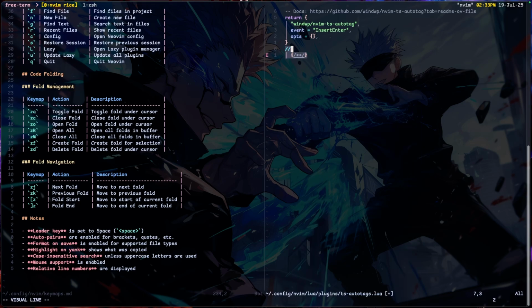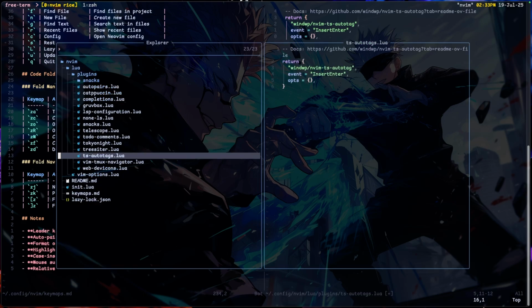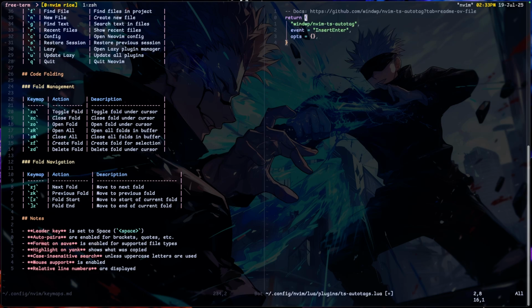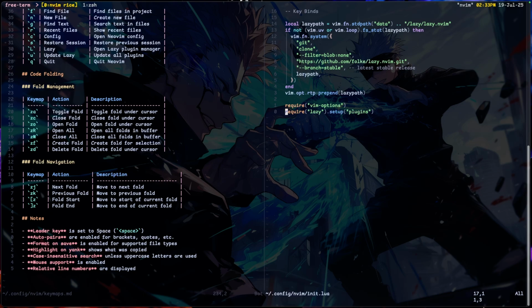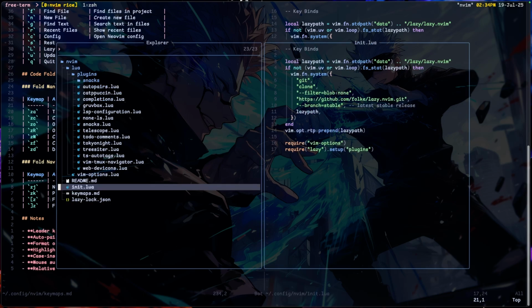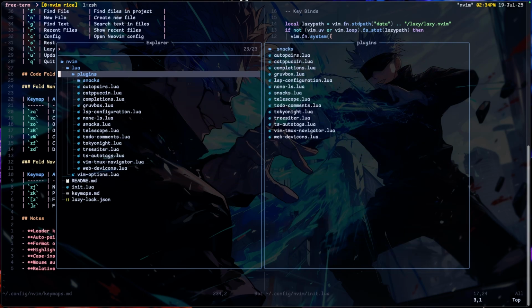So every time I GCC or GC on a particular line, it doesn't comment it with JSX comments, but with a JavaScript comment, and that also annoyed me. So I found this plugin through the auto pairs documentation. They shouted out ts-autotag, so I just installed it. Installing and configuring is as easy as creating the file and returning a table, which is basically this. And since we have plugins set up and enabled here, everything found in this plugins file works.